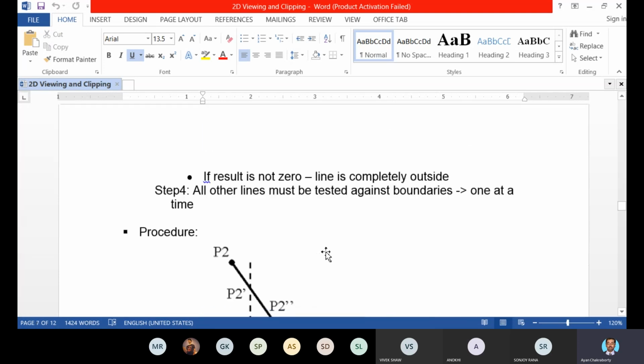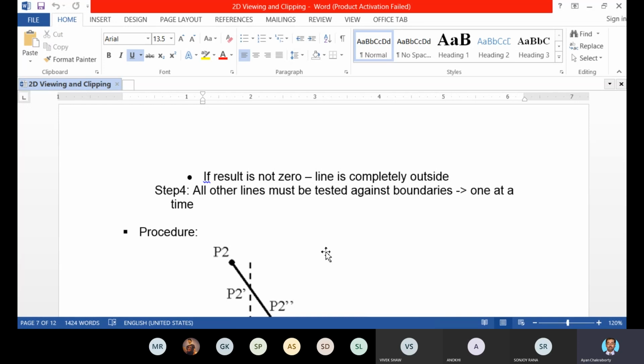Now you have to check the intersection points. Only for those lines which are partially visible do you have to do the trigonometric operations, not for all the lines.